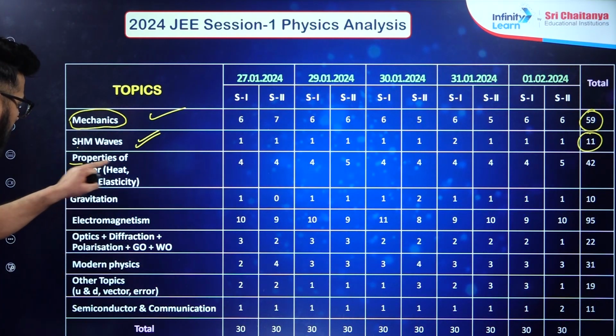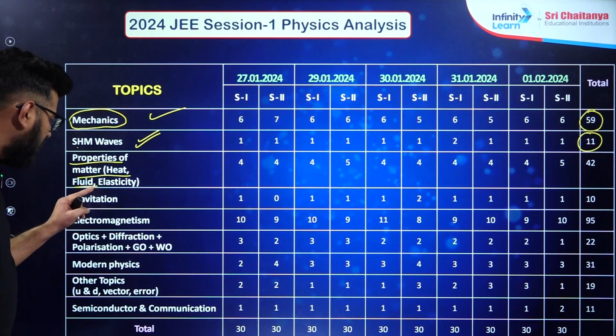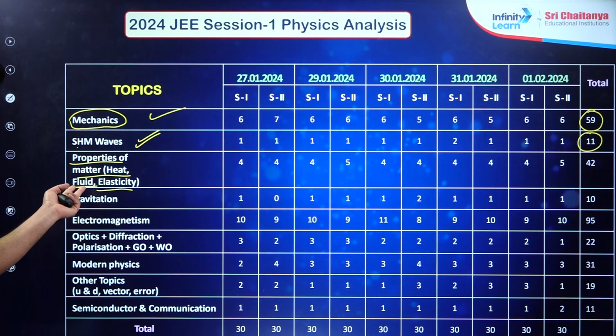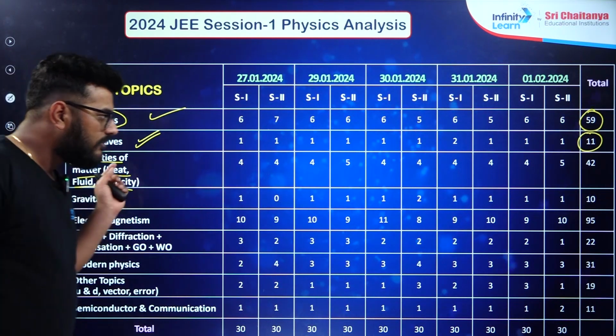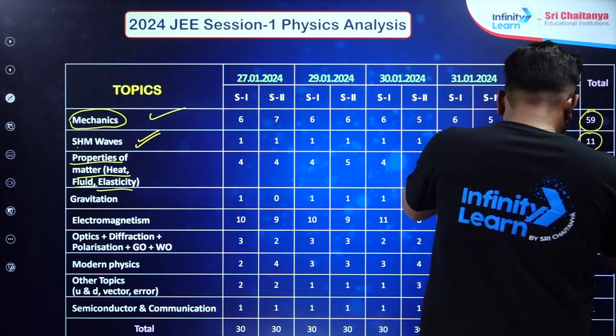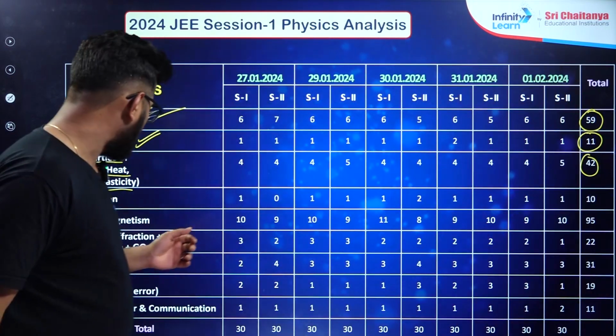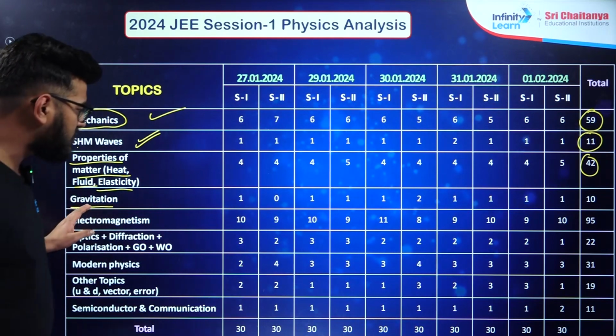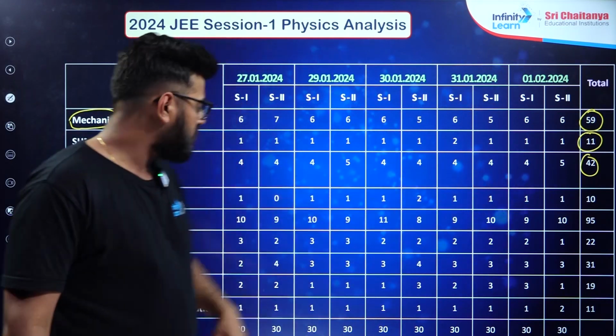Then properties of matter, that means heat, fluid, heat is the thermal property, and mechanical properties of solids and liquids. From it on an average 4, 5 questions you can expect. And in total 42 questions have been asked. Talking about gravitation, you can see around 10 questions have been asked.